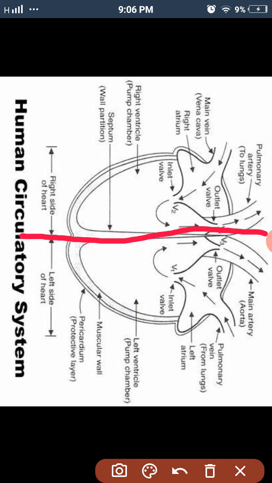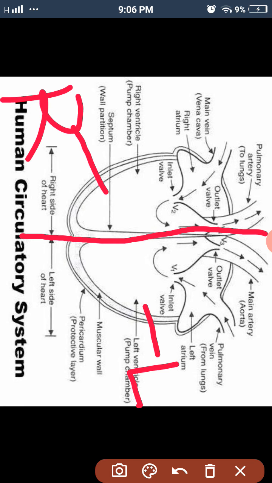Okay, so from our right hand side it is the left part. On the right hand side it is the left part of the heart, and on our left hand side it is the right part of the heart. Now basically the heart is divided into four chambers, the upper two chambers and the lower two chambers.